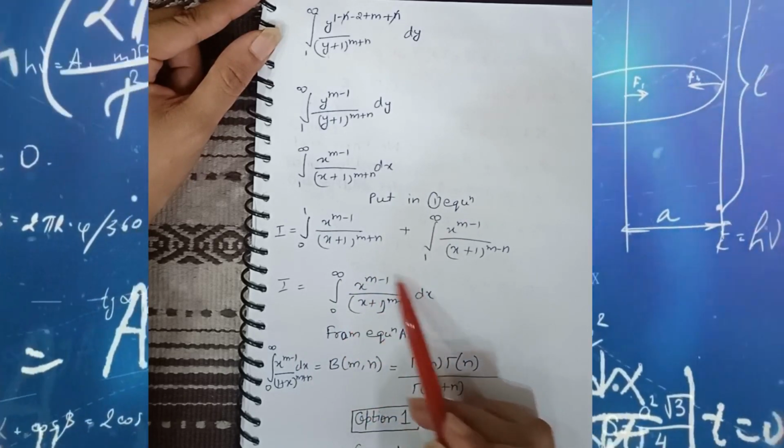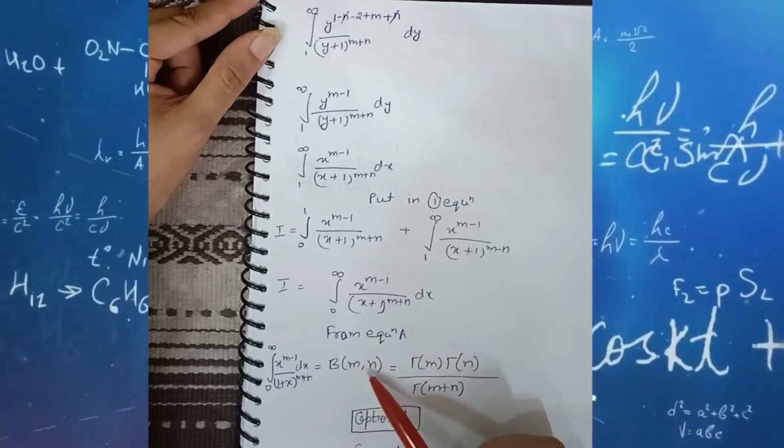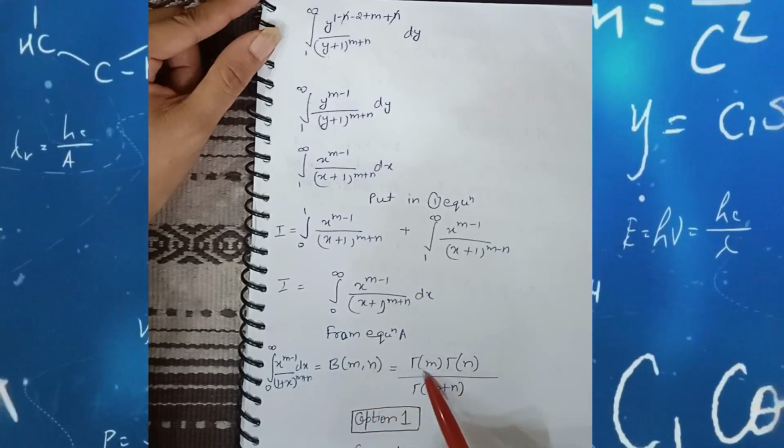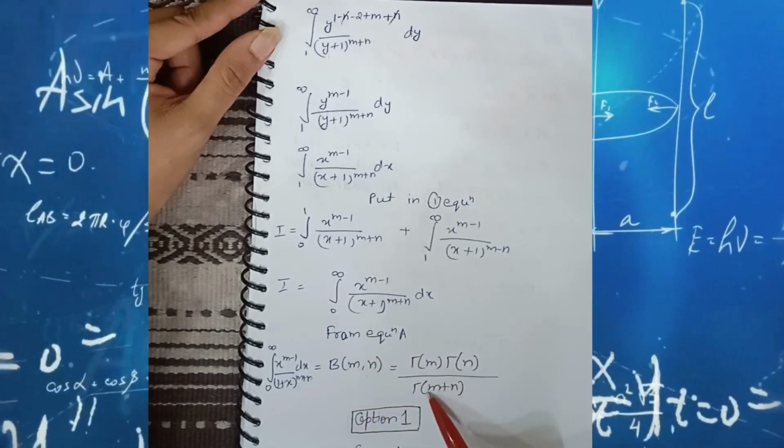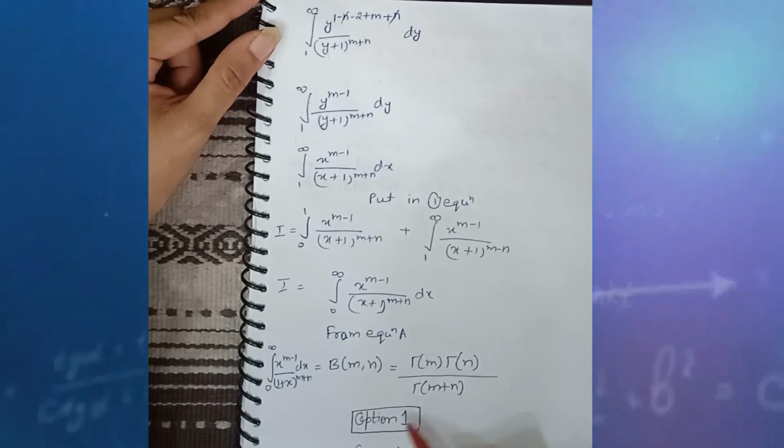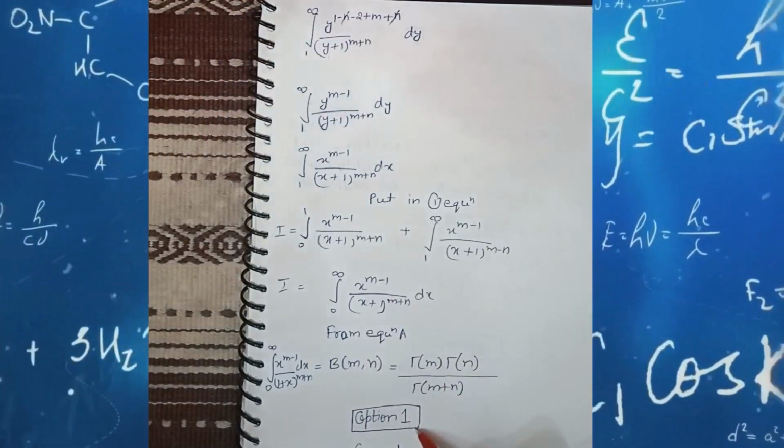I already told you this is the formula of B bracket m comma n, and it is also equal to gamma m gamma n divided by gamma m plus n. That means option number 1 is the correct answer.